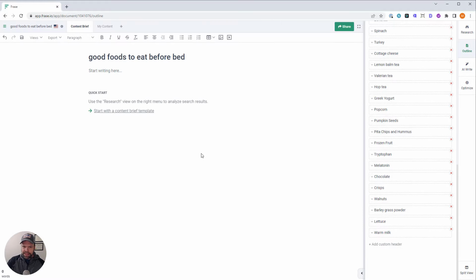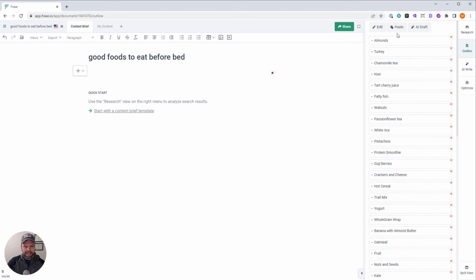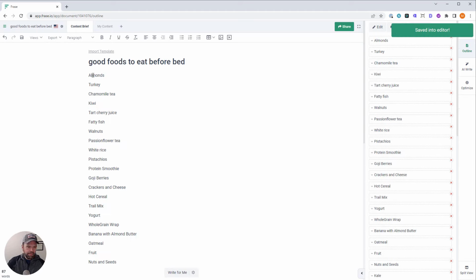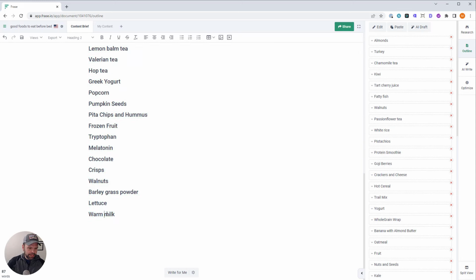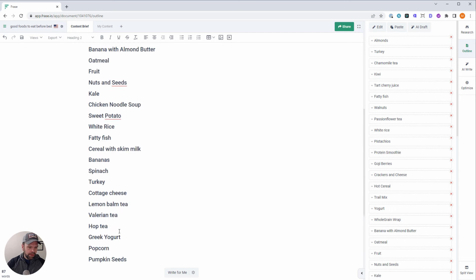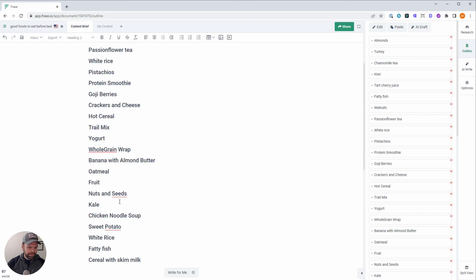Okay, we're going to save the outline. And then what I'm going to do is paste everything in. Paste all that in, and then I just select it all, and I make that all H2. Let's capitalize milk, capitalize this. Awesome, I can fix all that up later.